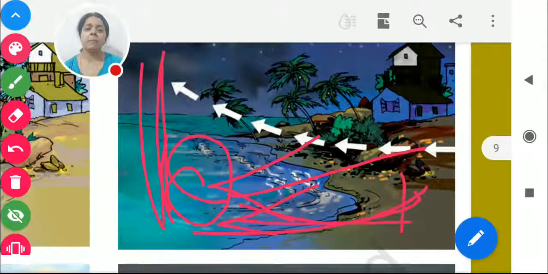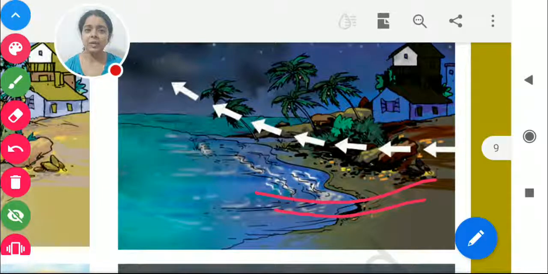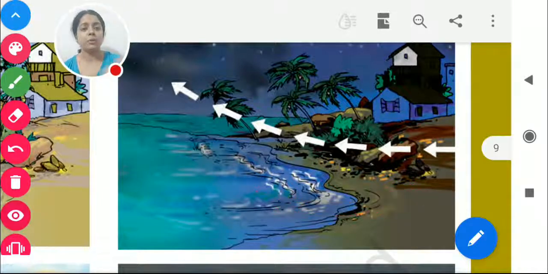What we find: the breeze which is blowing from the sea part is known as sea breeze, and the wind which is blowing from the land part is known as land breeze, right? So we got to know about all these things.